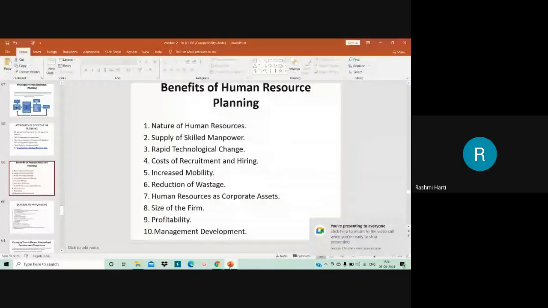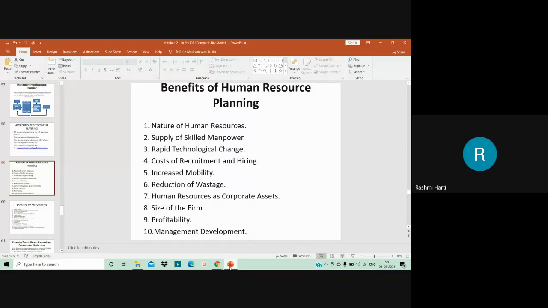So the direction of technological changes has decreased jobs for unskilled workers, but has increased the demand for new skills. So technological changes make retraining a must for many current job holders. Okay, so this particular human resource planning gives emphasis on training of the employees, present employees also. That is one of the benefits of human resource planning.